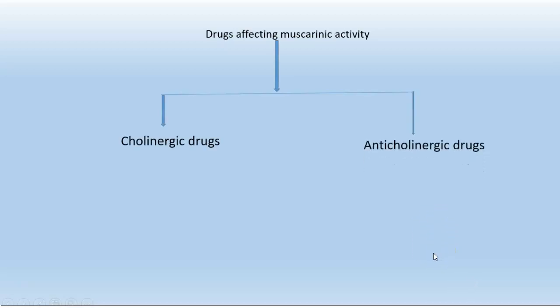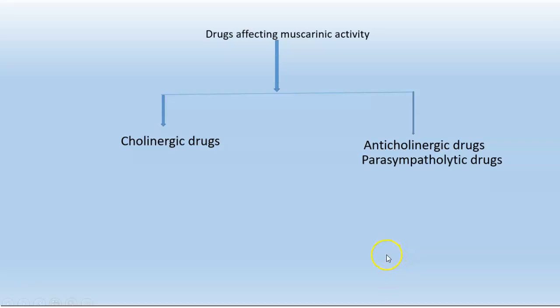Drugs affecting muscarinic activity: cholinergic drugs and anticholinergic drugs. Anticholinergic drugs are called parasympatholytic drugs.